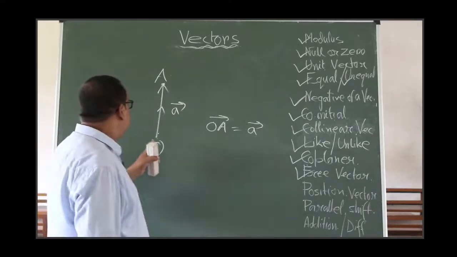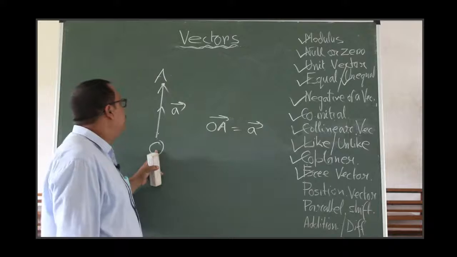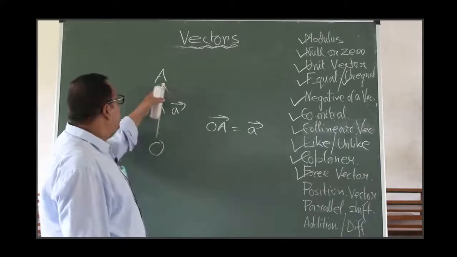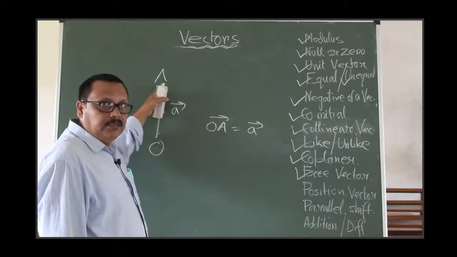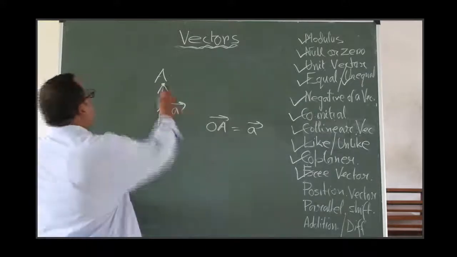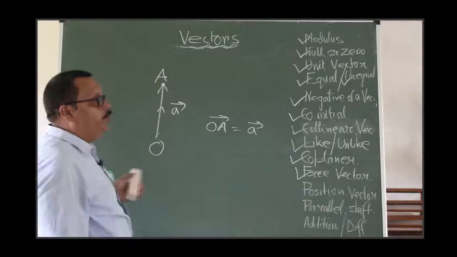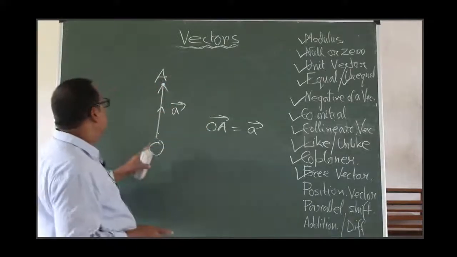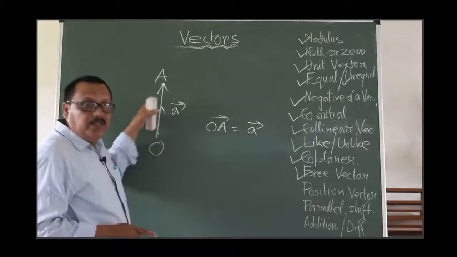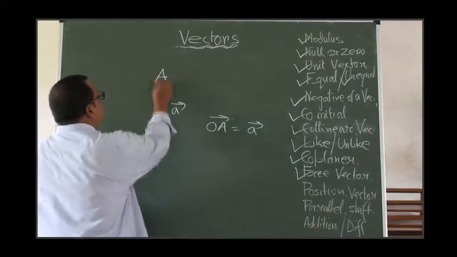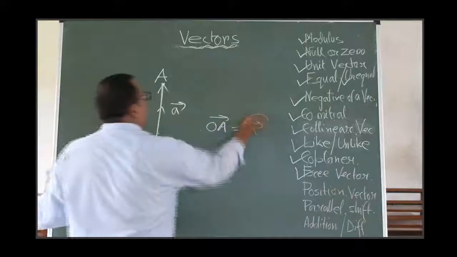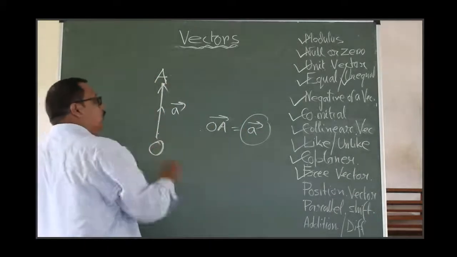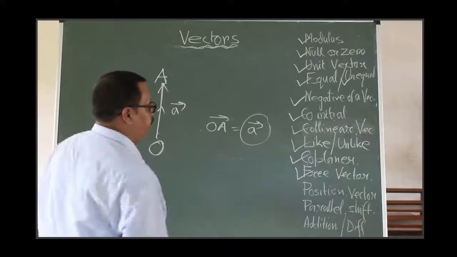With respect to this origin O, for the point A, OA is the position vector. That is, you can determine the position of a particular point on a plane by using a position vector. So OA is the position vector for the point A with respect to the fixed point O.